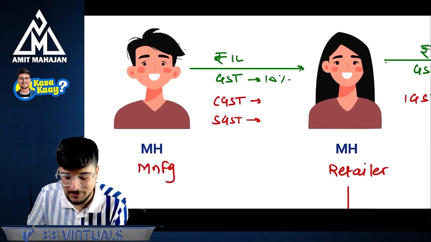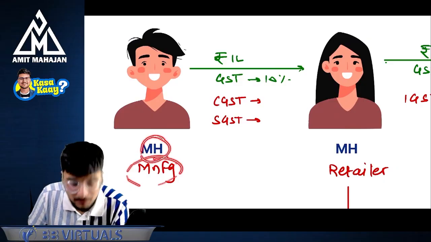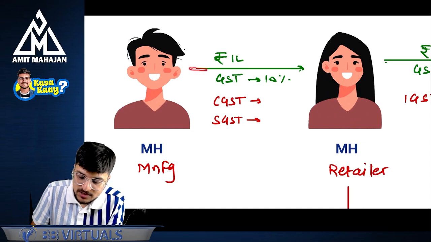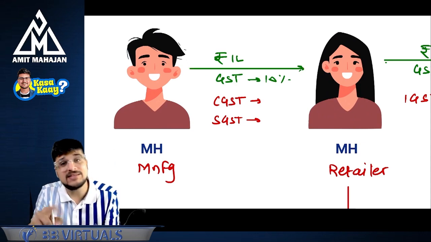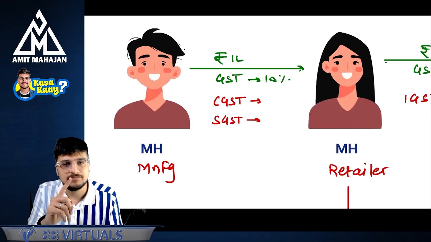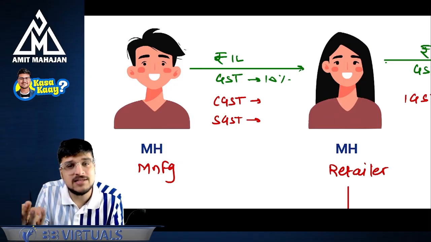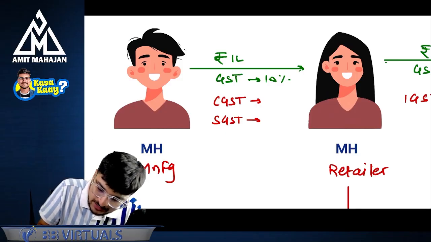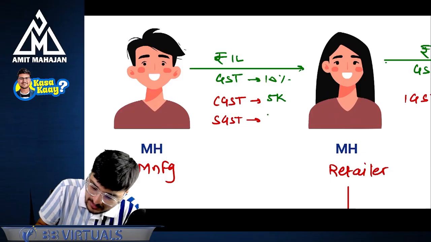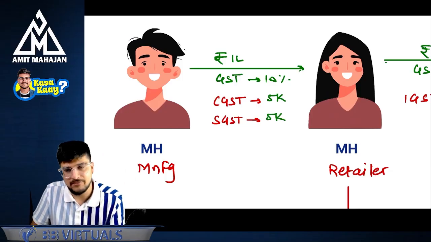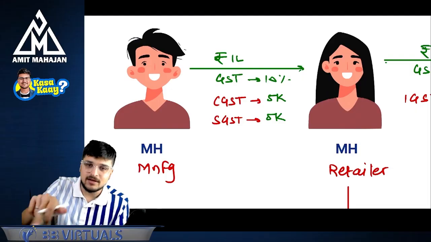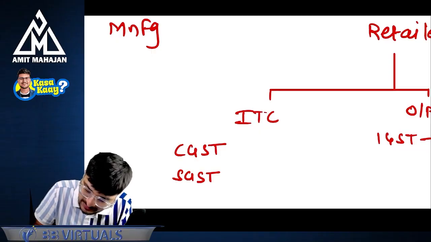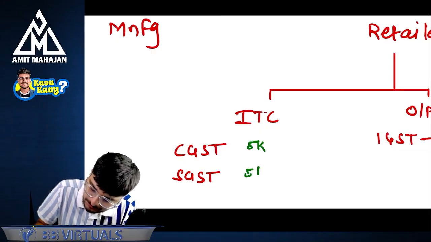Now, let's take an example. There is a manufacturer from Maharashtra. There is a retailer from Maharashtra. Manufacturer sold certain goods for 1 lakh rupees where GST is charged at the rate of 10%. So which GST will be charged? CGST or SGST? CGST and SGST. Correct. So here 5,000 rupees SGST and CGST will be charged. Perfect. Can I say the Maharashtra retailer will get the ITC of CGST and SGST, 5,000 and 5,000? So retailer will get the ITC of 5,000 and 5,000.